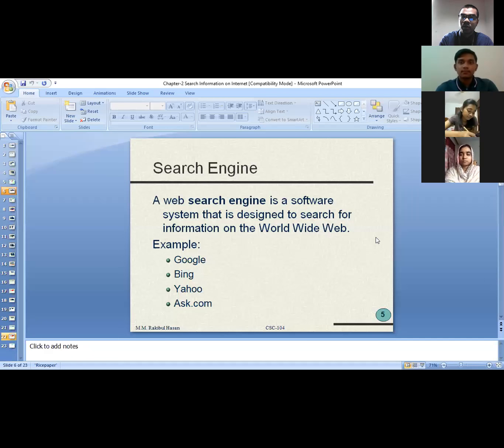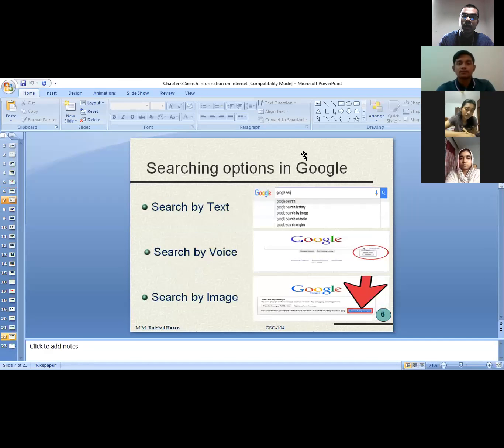So now, how can we search through Google? You can search by text by typing the keyword. Here you can see the picture. Or you can give a voice command. On the home page or search page, you're going to get a microphone-like icon. By pressing on it, you can give your voice command, and through your voice command you can search through Google.